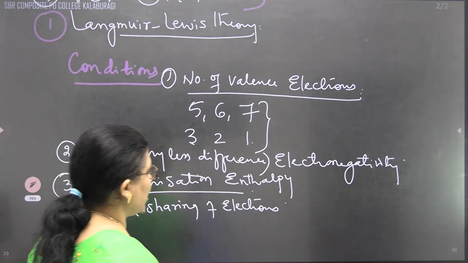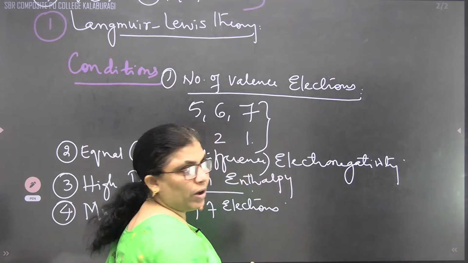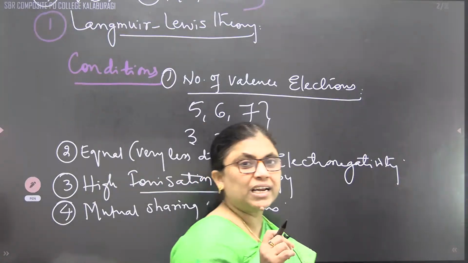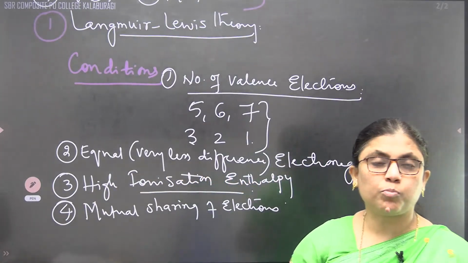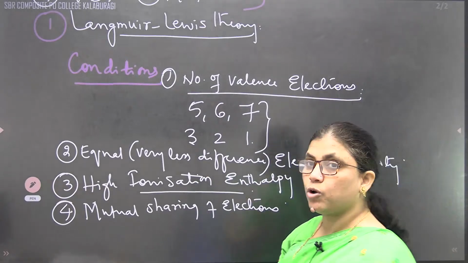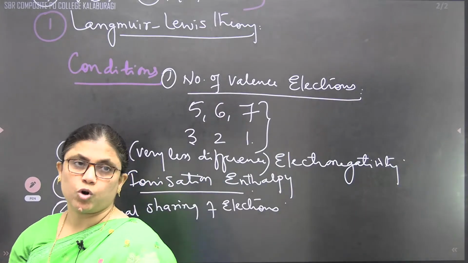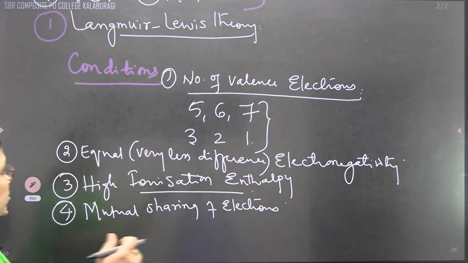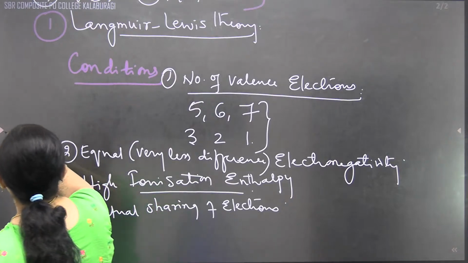Now the question arises: what are the characters of a covalent bond? We know very well that covalently bonded molecules are non-polar. Yes, they are non-polar, and when they are non-polar, they are insoluble in water. That's why, whenever we are writing the characteristics of a covalent compound, they usually exist as gases or solids. Shall we write here?